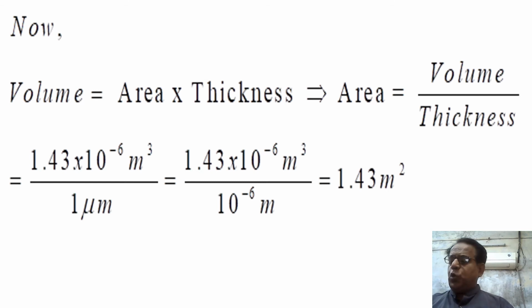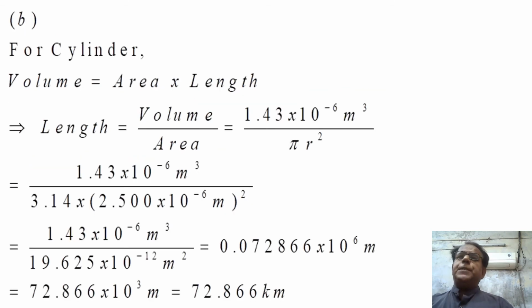Now we move on to part B. Part B, for cylinder, volume is equal to area into length. This implies that length is equal to volume over area. Volume we have calculated previously, so we have put the value of volume which we have already calculated, and area is equal to pi r square.